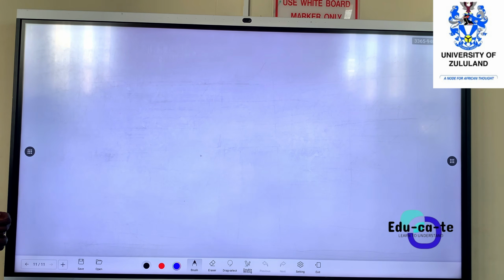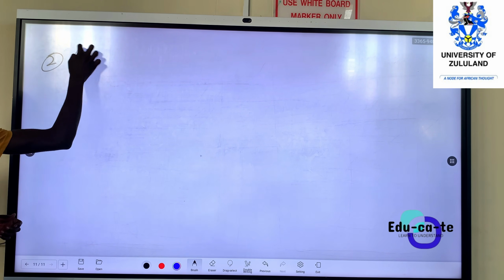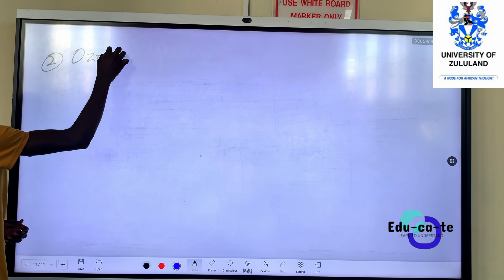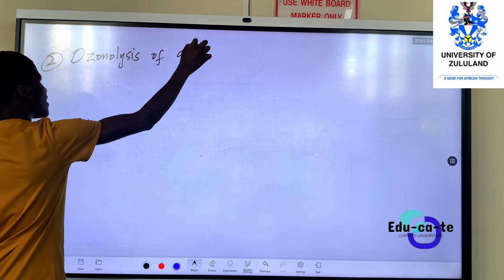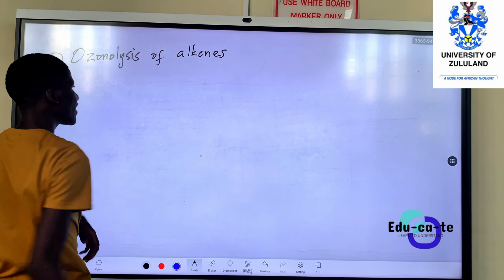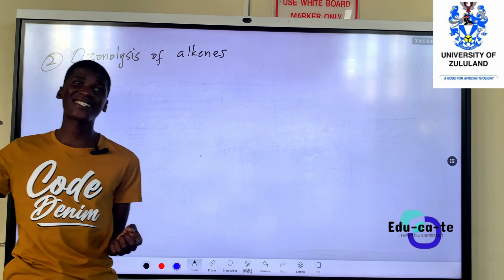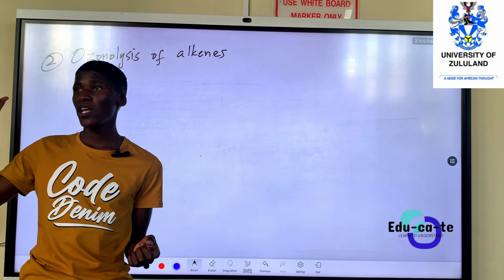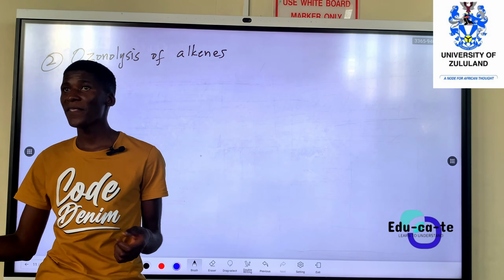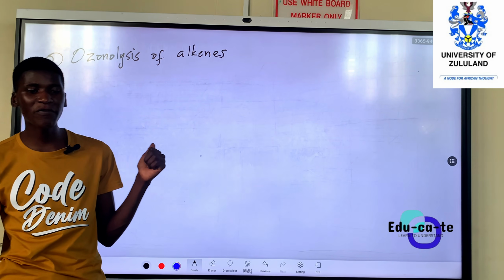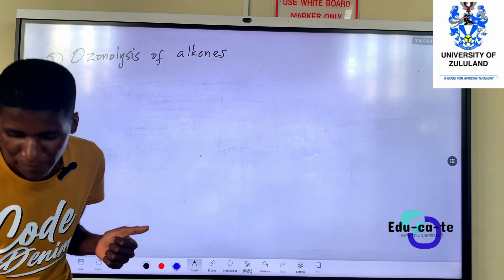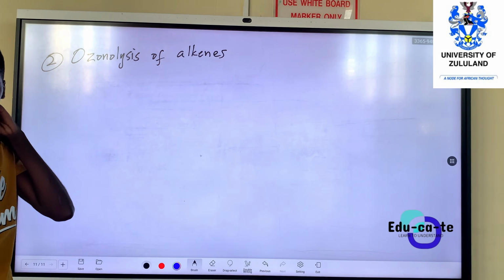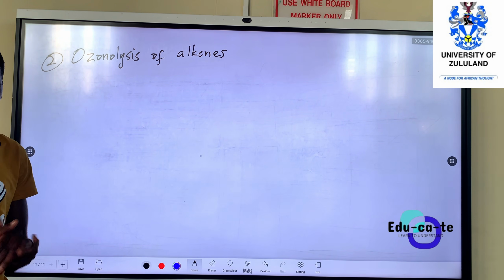The second method that you can use is ozonolysis. So method number 2, we can do ozonolysis of alkenes. So we can make aldehydes from alkenes. Actually, at first we made them from alcohols when we oxidized the alcohol. But now we can make it from ozonolyzing the double bond of an alkene. So let's ozonolyze, or cleave, the double bond of an alkene.